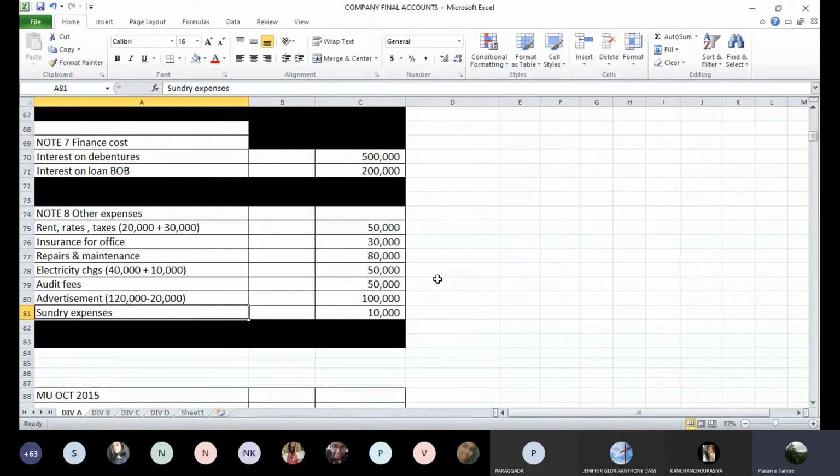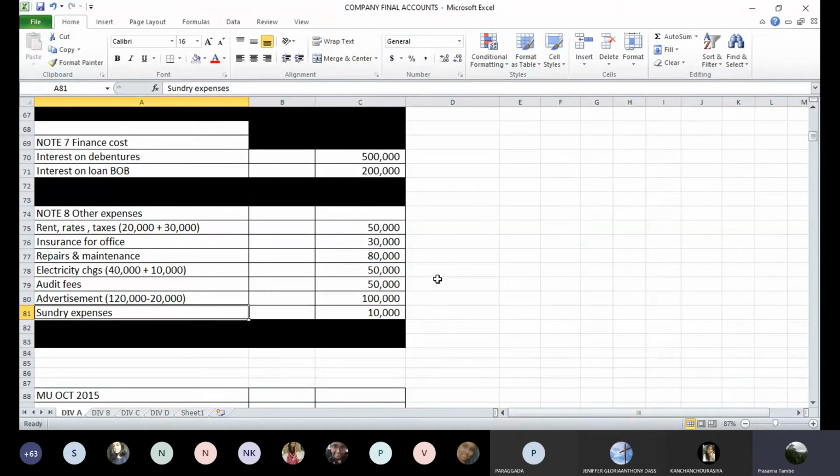And then next is sundry expenses, 10,000 rupees. Sundry expenses of 10,000. Everybody has finished up to this stage? Yes. Okay. Now we have completed all the items from trial balance. Let us see the remaining adjustments.